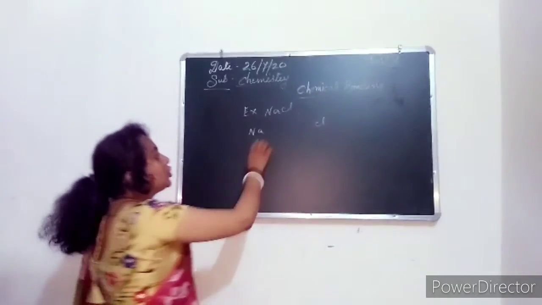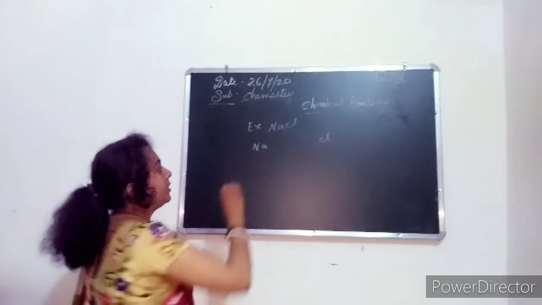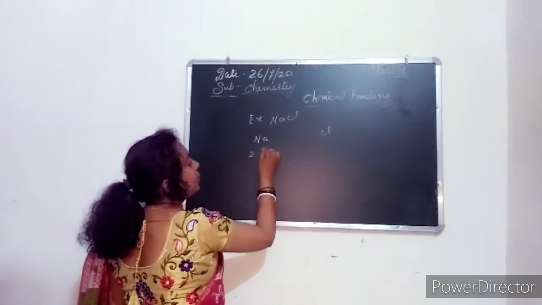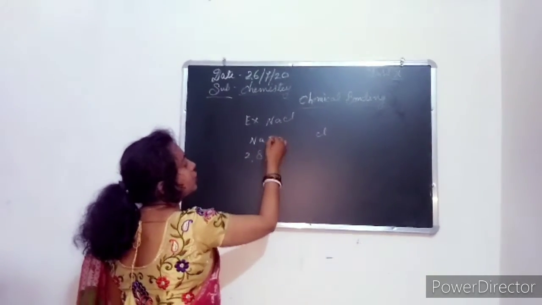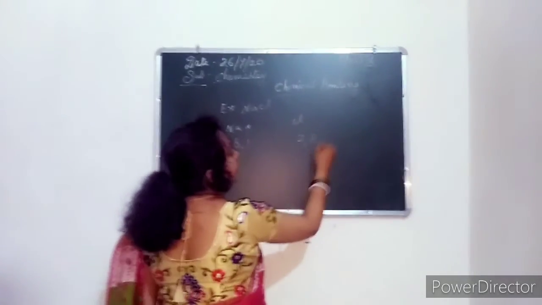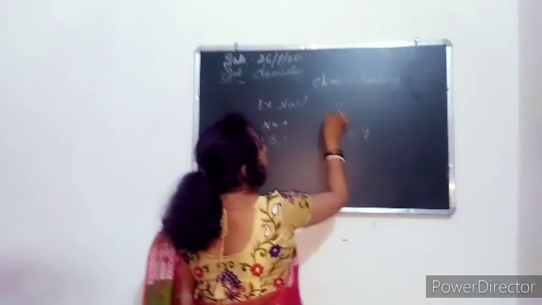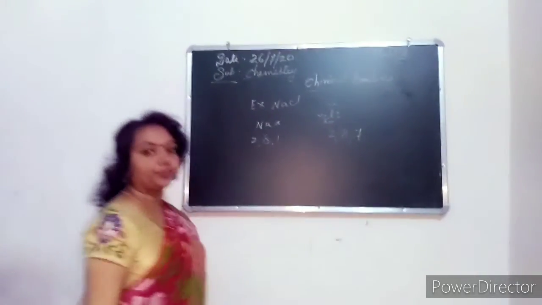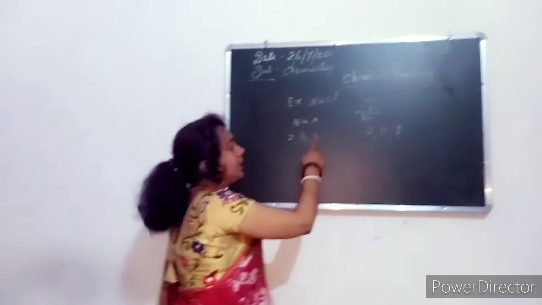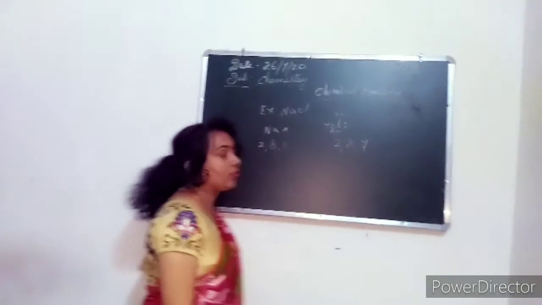As we know, sodium has one electron in its outermost shell. Its electronic distribution is 2, 8, 1. Chlorine has 2, 8, 7, so it has 7 electrons in its outermost shell. Sodium is a metal because it contains 1 electron, and chlorine is a non-metal because it contains 7 electrons.